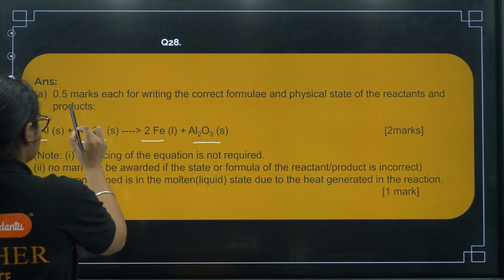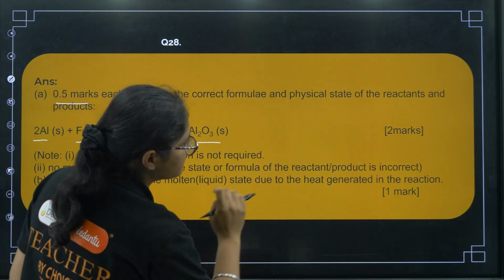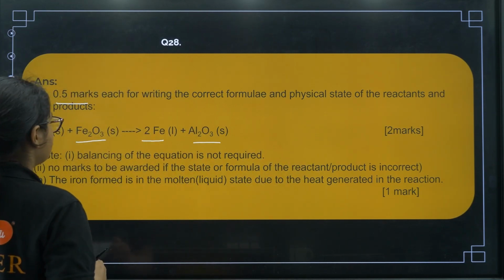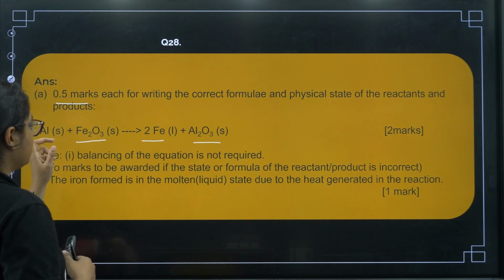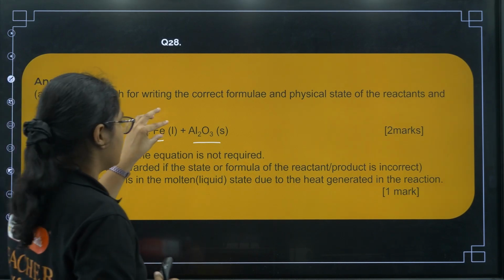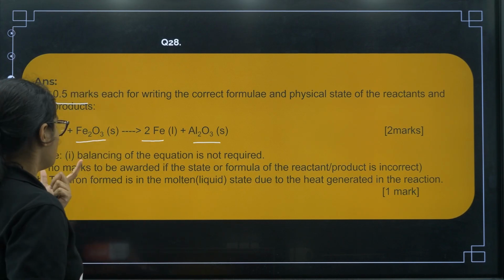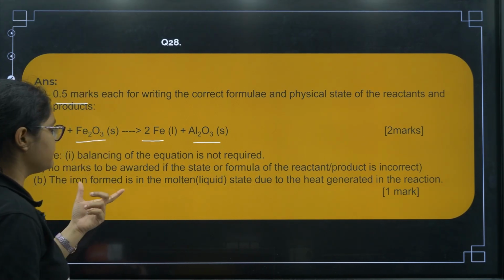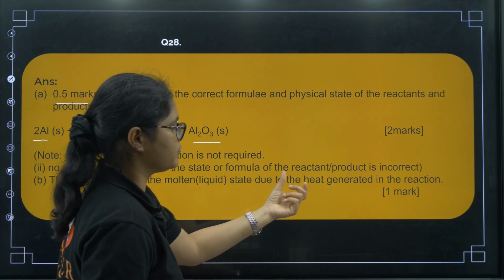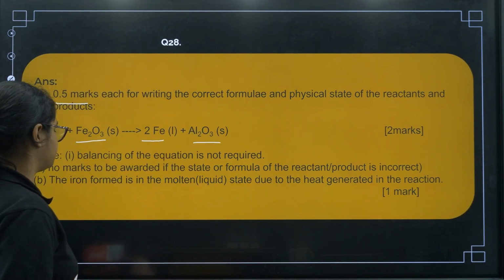Now how is the marking scheme here? 0.5 marks each for writing the correct formula and physical state of the reactants and the products. Okay, so if you write correctly, you will get 0.5 mark, 0.5 mark, 0.5 mark and 0.5 marks, so you will get 2 marks correctly. Okay. Next, the iron formed in the molten liquid state due to the heat generated in the reaction. Okay, that is how we can say it is exothermic.